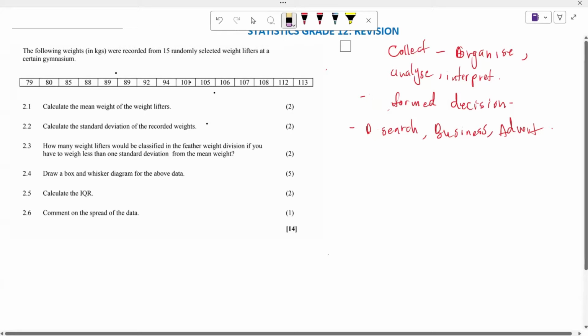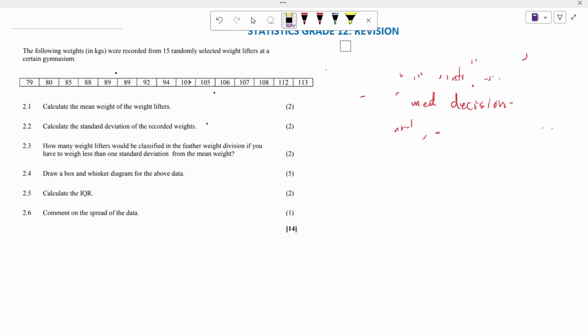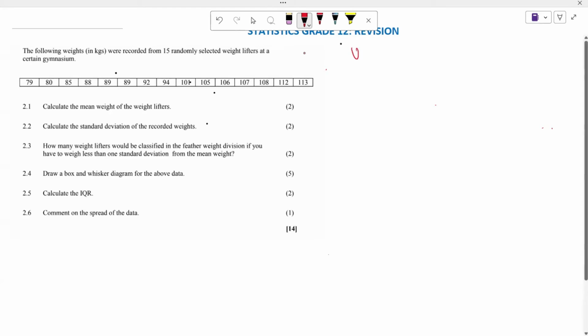So now let's make up our space here so that we can see what we are required to do as far as statistics is concerned. Firstly, I want us to take note that we are going to be dealing with ungrouped data.